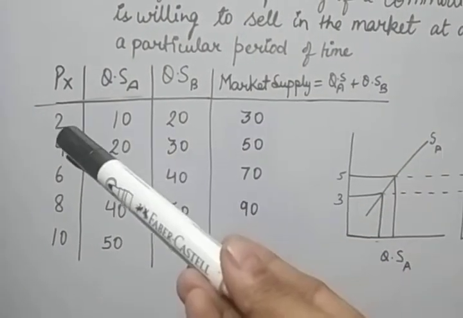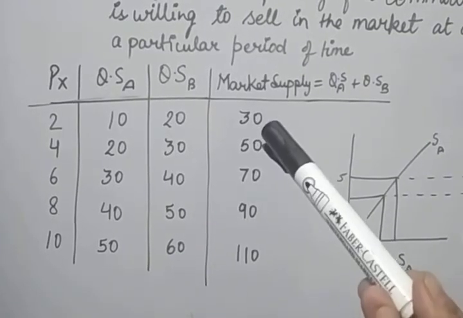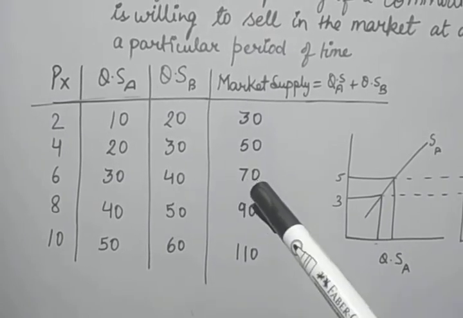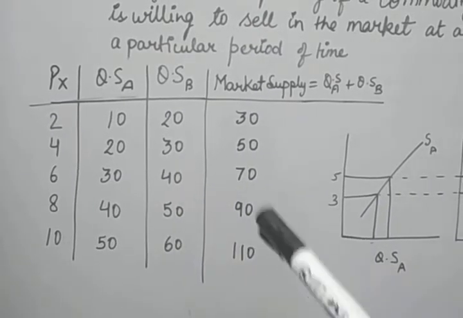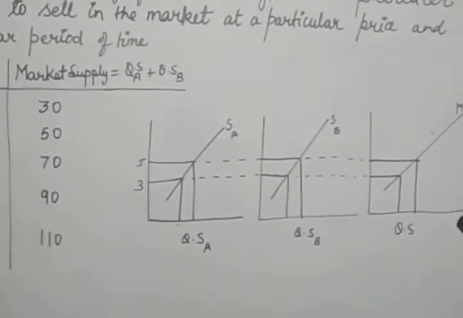So at the price of 2, the quantity supplied by both producers, 10 plus 20 is equal to 30. 20 plus 30 equals 50. 30 plus 40 equals 70. 40 plus 50 equals 90, and 50 plus 60 equals 110. Same thing we are showing over here.